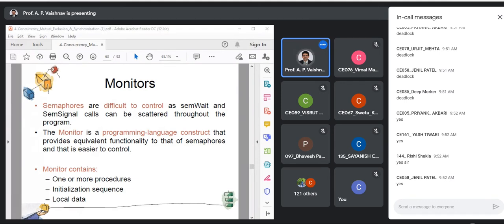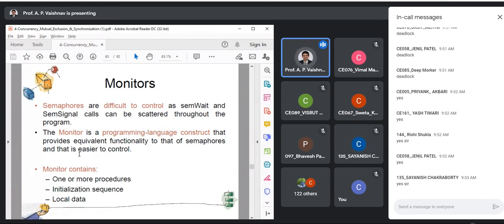Can you all see the slides? Okay, fine. As I told you, semaphores are difficult to control, because the same wait and same signal calls can be scattered, and if they are written randomly at random positions, there can be major issues. A monitor is also a programming language construct that provides equivalent functionality. That means it gives you the same capability as semaphores, but it is easier to control, because monitors provide mutual exclusion by default.